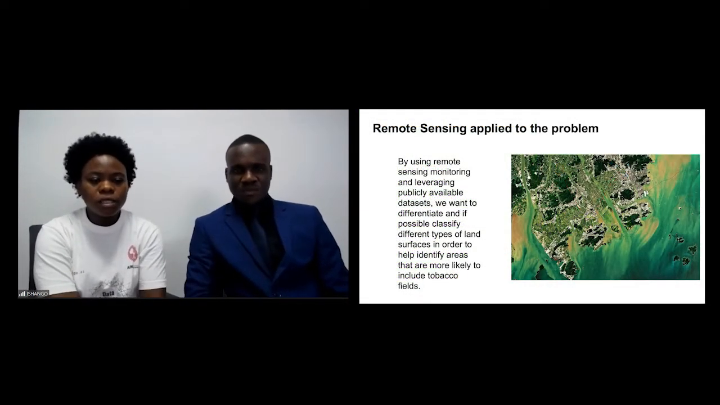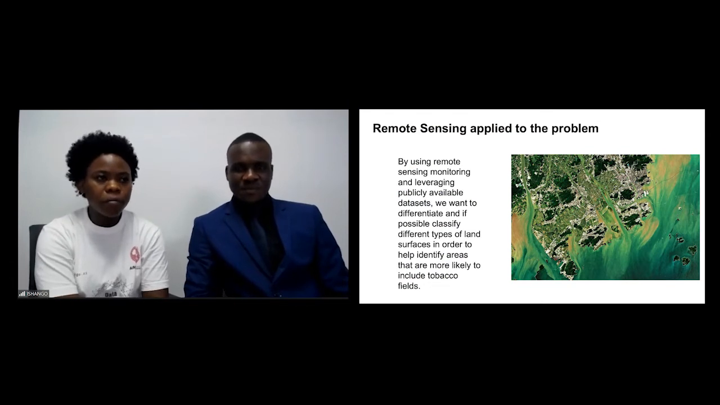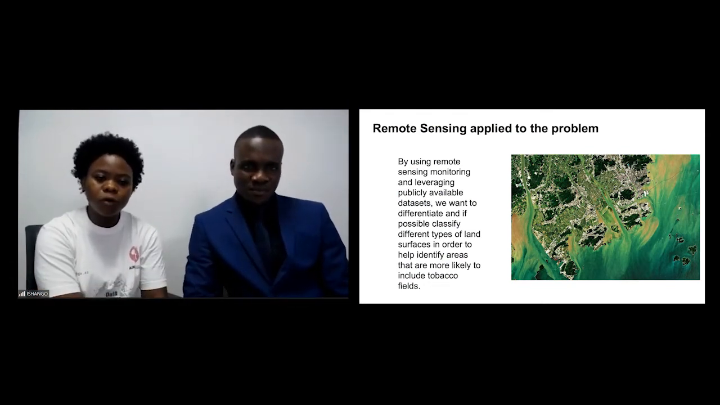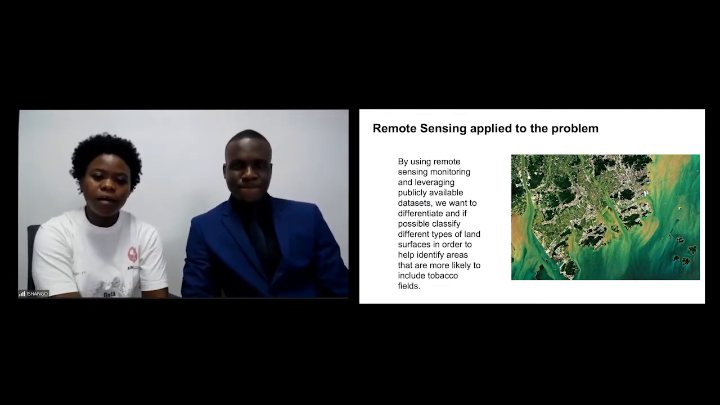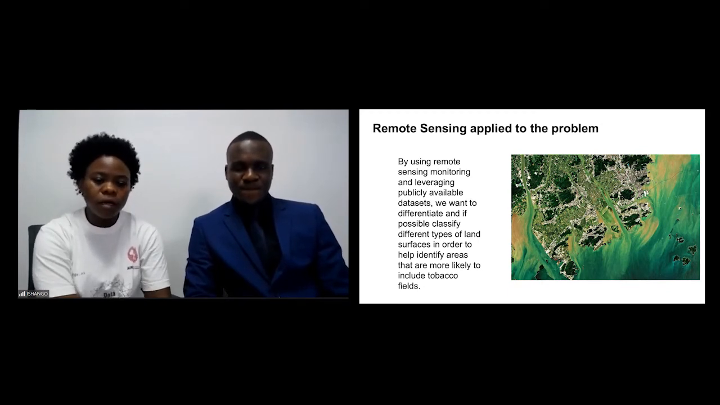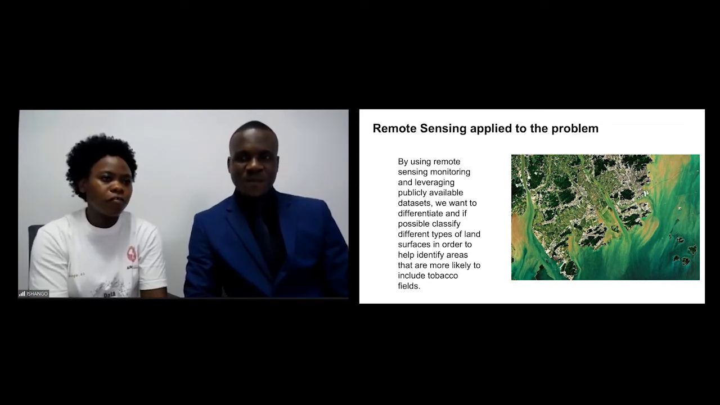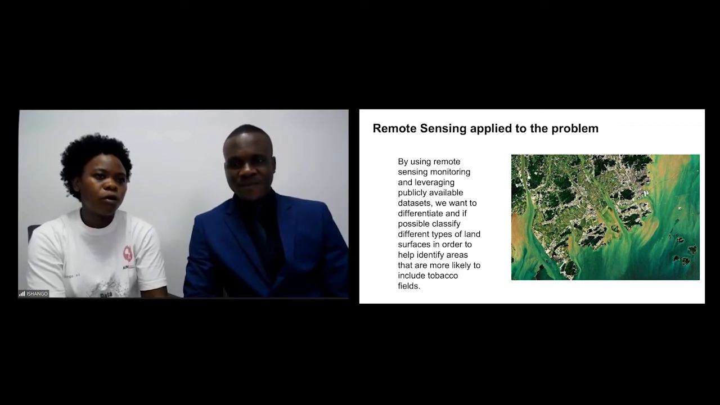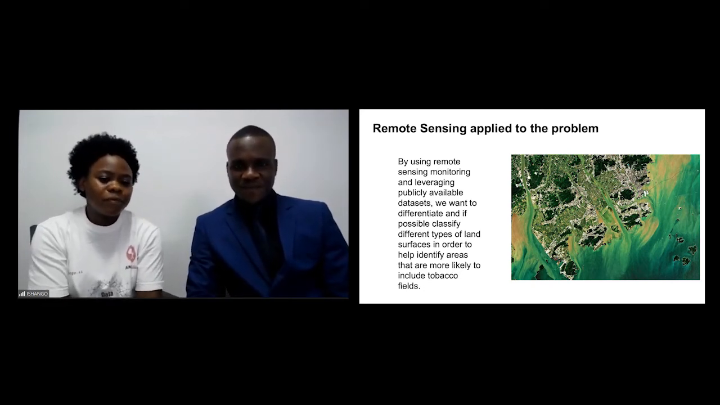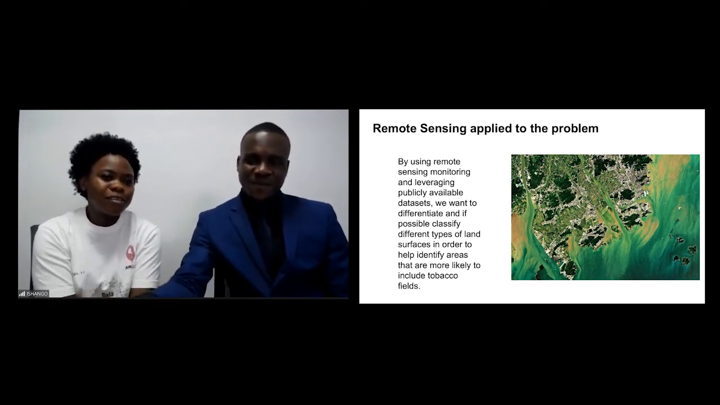How remote sensing is applied to our problem is that we use remote sensing monitoring and publicly available datasets online. We are able to identify different types of land cover and classification. Let me hand over to my teammate to tell you the methods and tools we used.